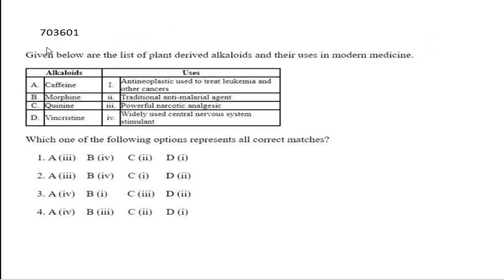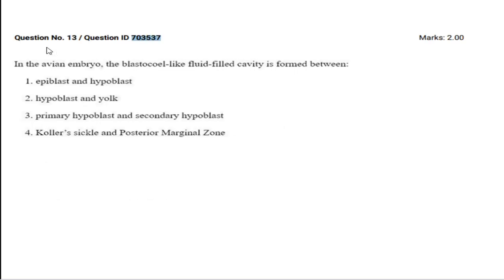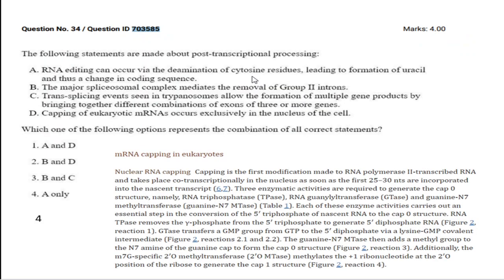Next, some students challenge 703601. I don't know what is the reason for them to challenge this particular thing. Next is 703537, which means in avian embryo, a blastocoele-like fluid-filled cavity will be forming between epiblast and hypoblast. Last time itself, when I was discussing the unofficial answer key, I provided you a diagram.